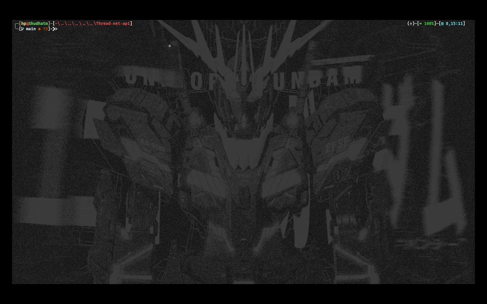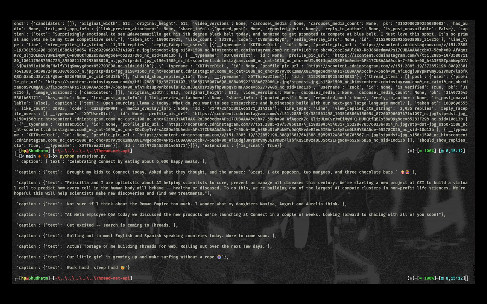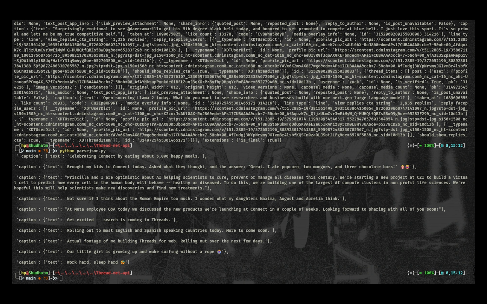This is the terminal view of our created API handler. Let's try fetching data for Mark Zuckerberg. We are entering the name. As of now, we have gathered the data through our API. These are his recent posts on Threads. Here we can see the information related to Mark Zuckerberg, like his location, reaction, and post. Now we'll run a program to clean it. Through our created program, we have cleaned and gathered the important data.